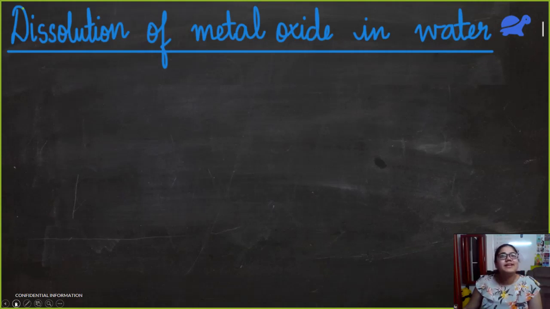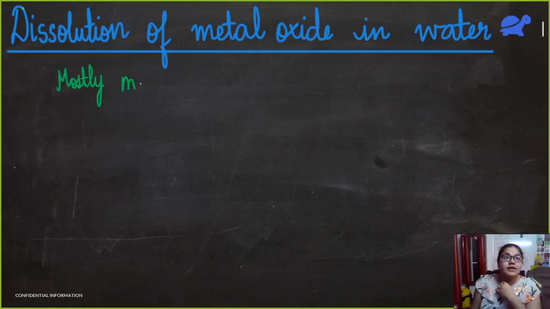Thank you, people. Now let's see the metal oxides that we got, like cupric oxide and aluminium oxide. Are they soluble in water or not? Mostly metal oxides are insoluble in water.